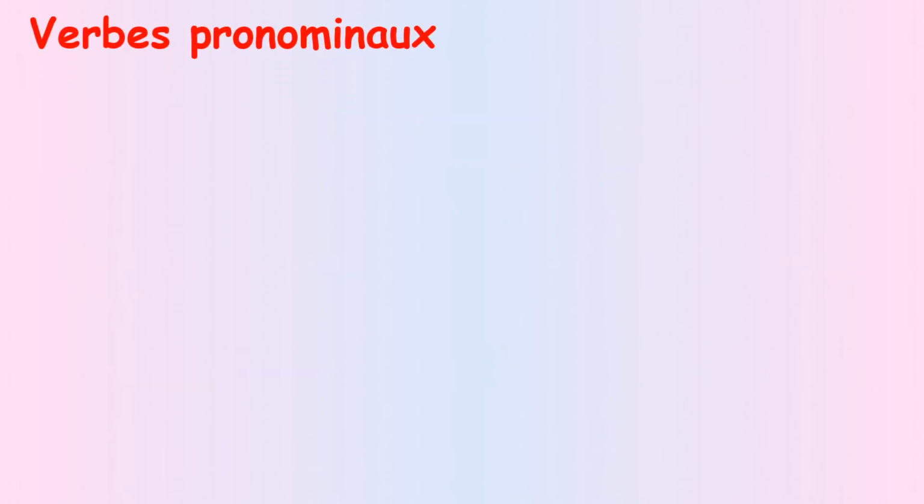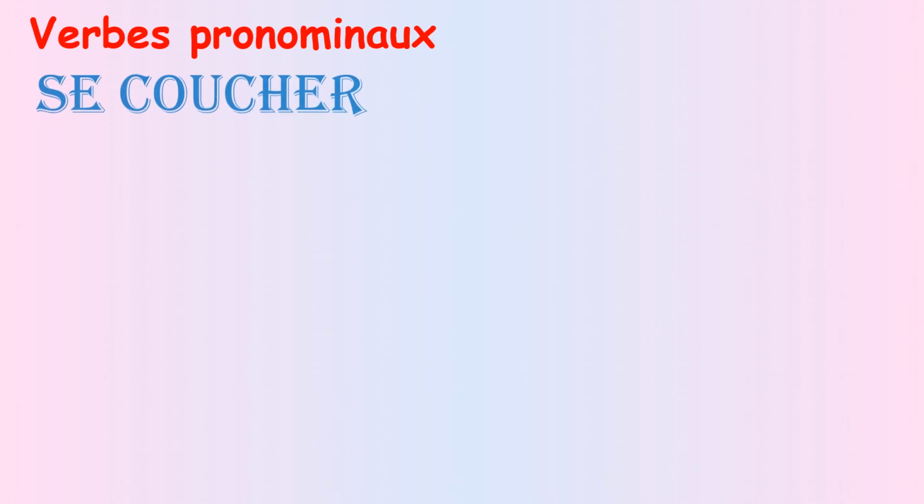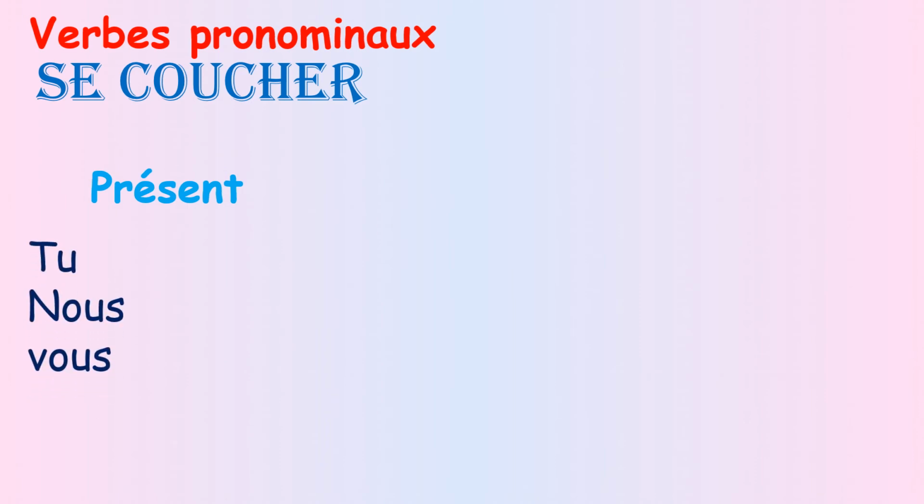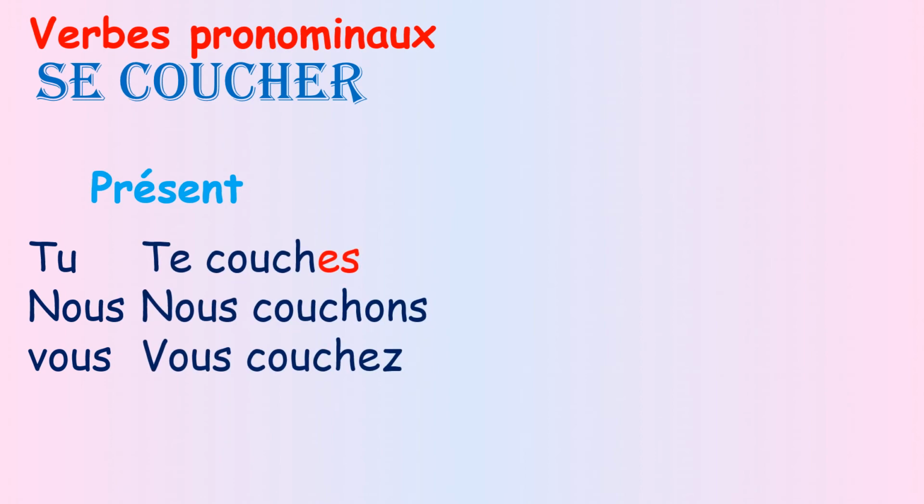Now, pour les verbes pronominaux. What is the verb pronominal? It's like se plus verb. I have a special conjugation with se, with each pronoun. Like if we conjugate it in present tense. Tu, nous, vous. Tu te couches, es. Nous nous couchons, ons. Vous vous couchez, ez.